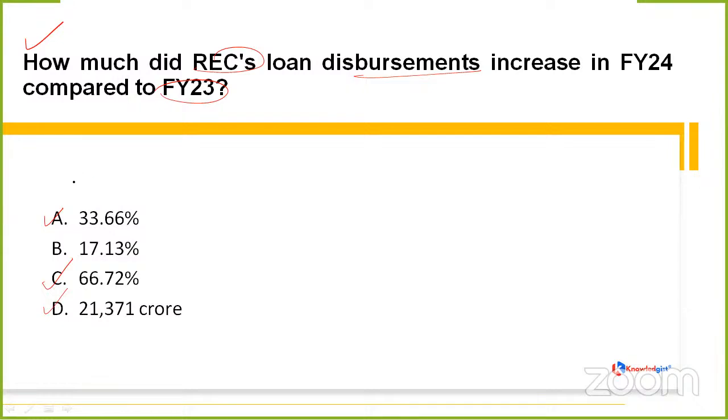So Atharv is saying it is option C, that is 66.72%. Okay, 66.72%. Anyone else? Kunal Rai is saying option D to be the correct answer.